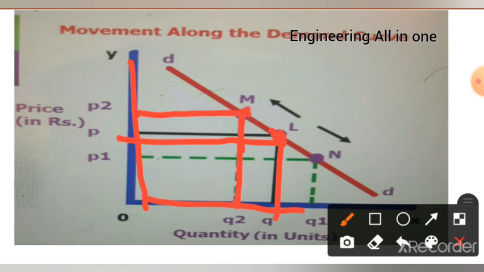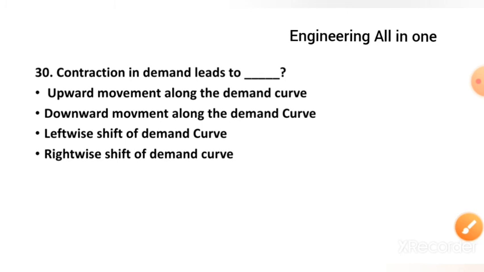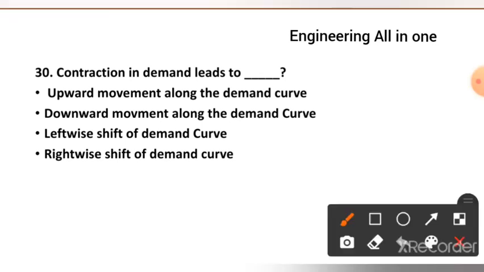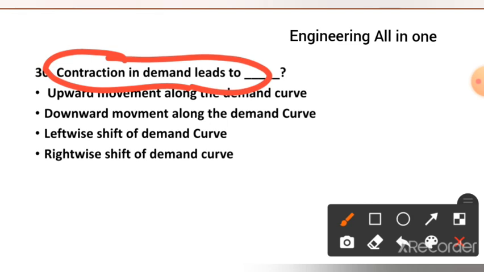So this is referred to as upward movement of the demand curve. So this was what? Contraction in demand, and this upward movement of the demand curve is referred to as contraction of the demand curve. This is what the MCQ is about. So option number first is the correct option.